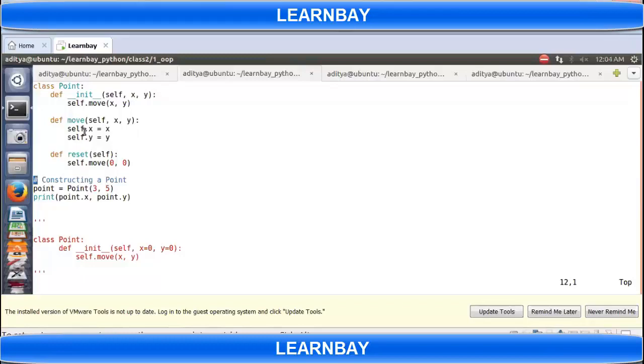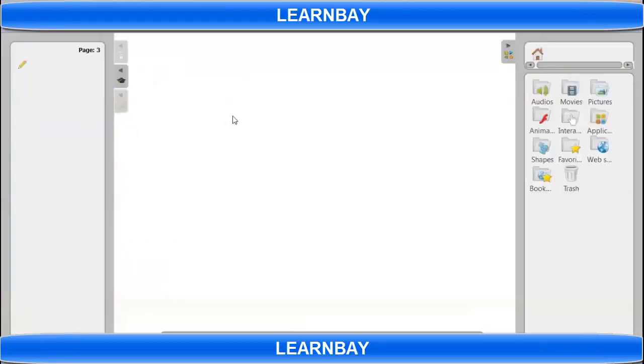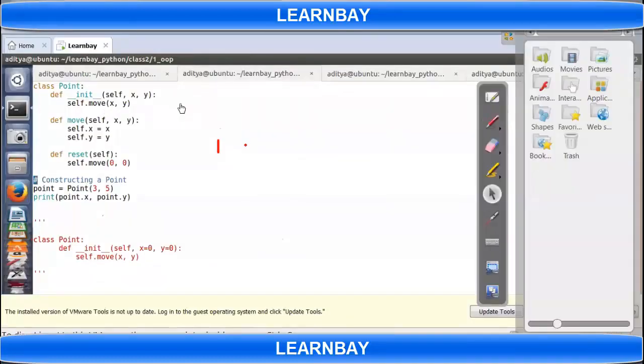But ideally you should add in underscore init. So my code should be in init itself, right? In init I should be having self dot x and self dot y equal to x and y.